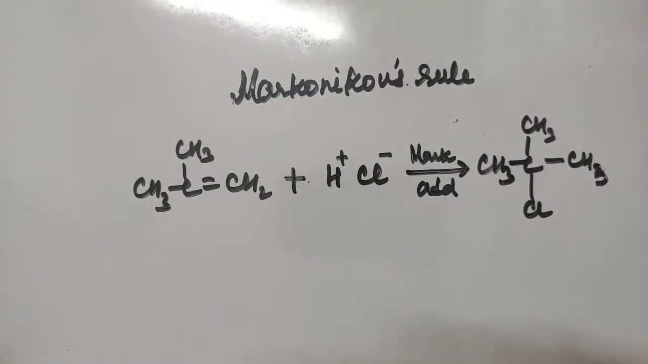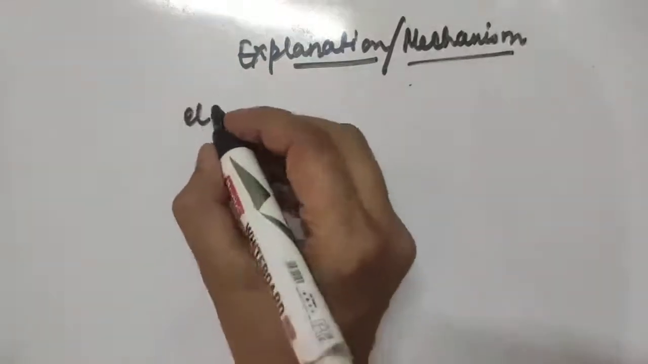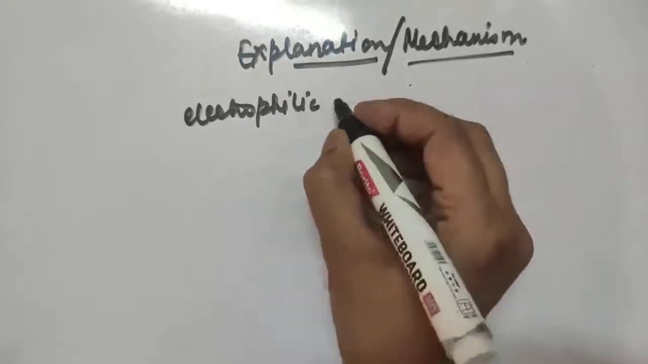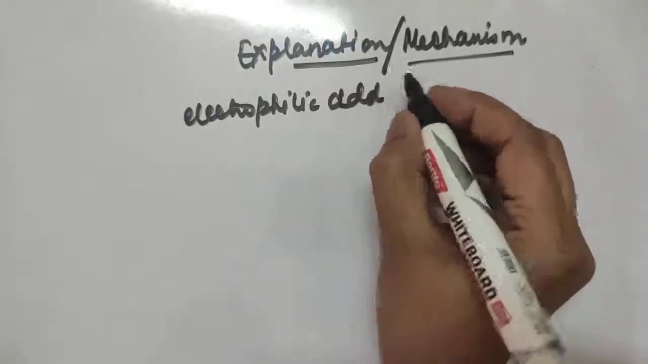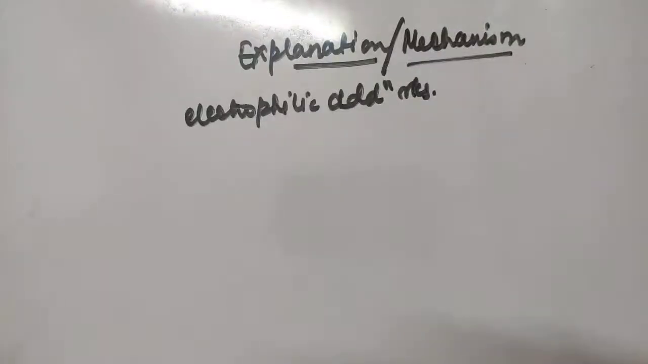Let us see the explanation of this rule, or the mechanism by which this addition occurs. The addition of hydrogen halides to alkenes is an electrophilic addition reaction. What is it? Electrophilic addition reaction. That means the attack is done by an electrophile.